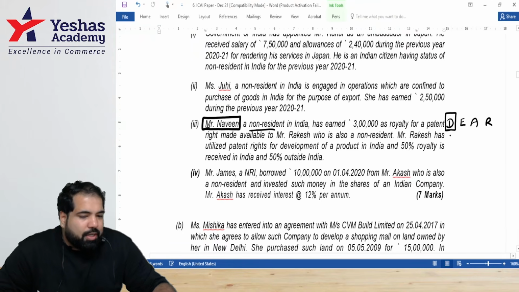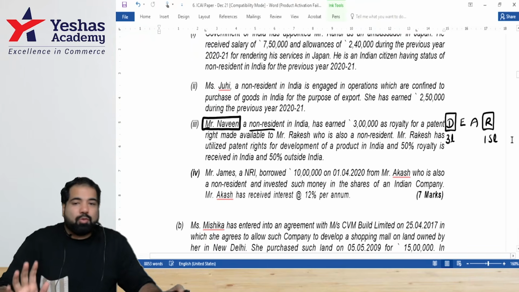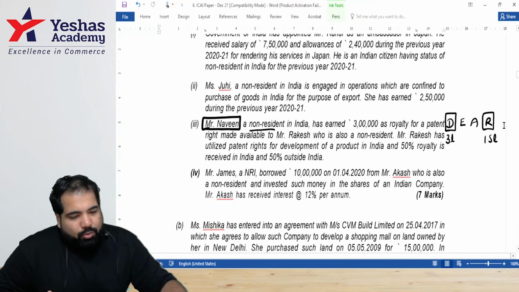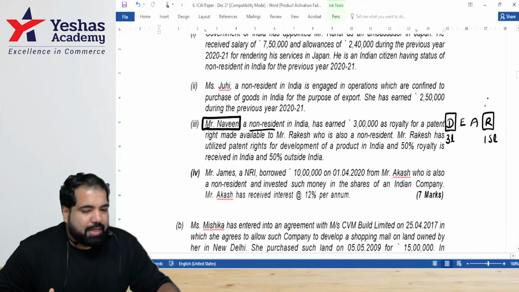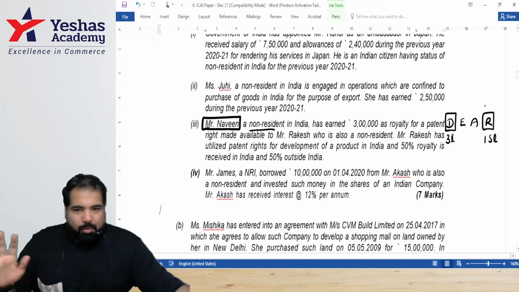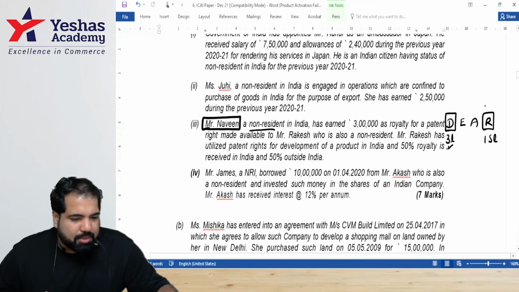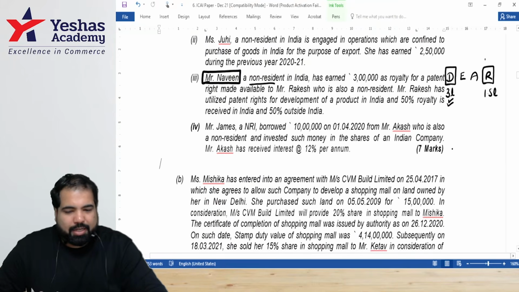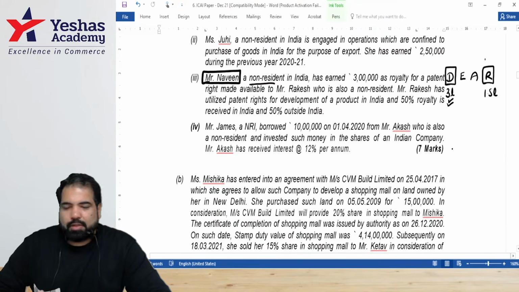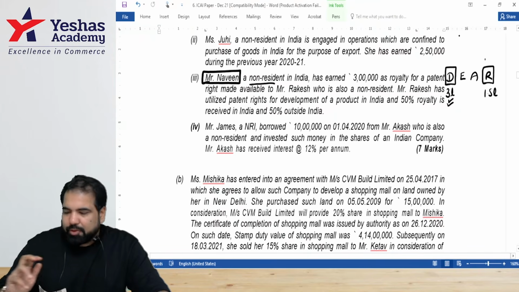So if it's used in India, guys, then how many lakhs will be taxable? 3 lakh. But out of that, how much is received in India? So received in India says how many lakh? One. So now you know for the same income, if you get two numbers, take whichever is higher. I know everyone understands received in India, but why is 3 lakh given as deemed income, guys? Used in India. Do you remember that concept, guys? Yes. So 3 lakh will be taxable in India, used in India. All right. And guys, over to the next one, the fourth one. Mahesh, good answer. Everyone else, guys, I hope the third one you understood. Slightly tricky it was.